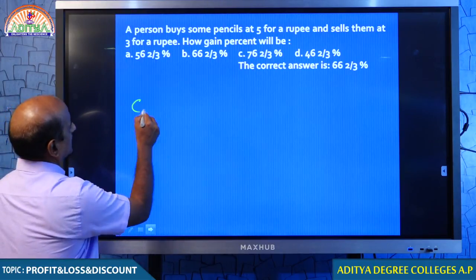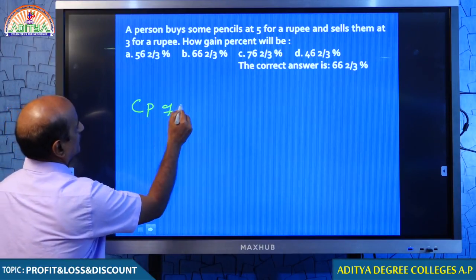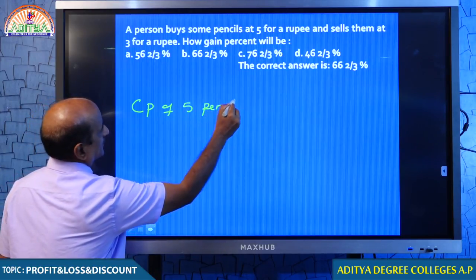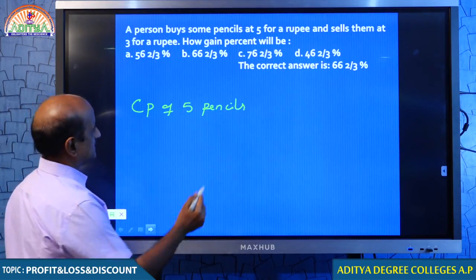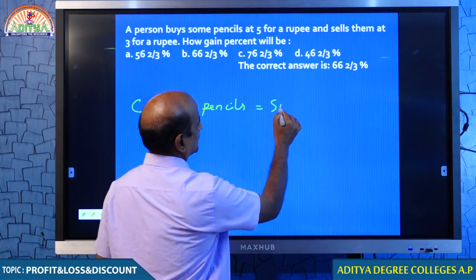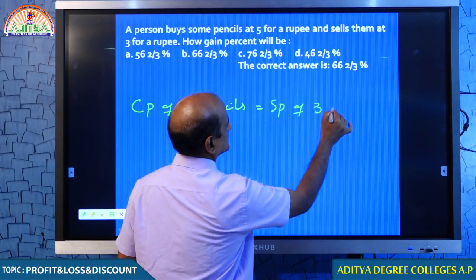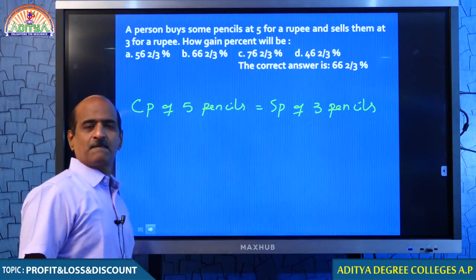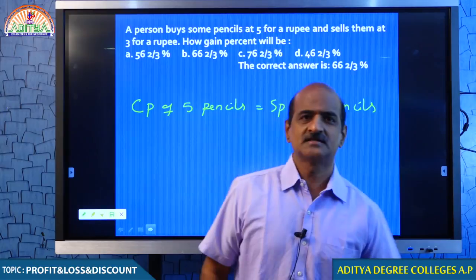Come on, students. Cost price of 5 pencils is equal to selling price of 3 pencils. Is the question similar to this? Yes, ma'am. The given question is nothing but this.